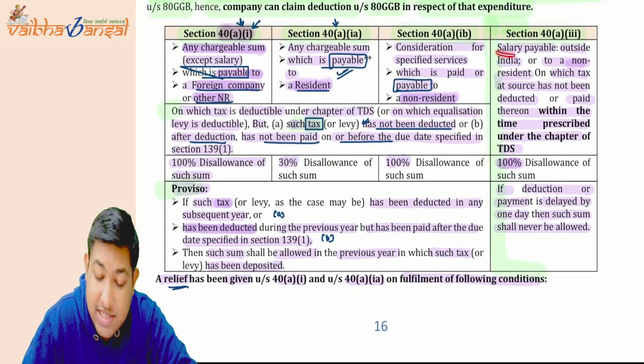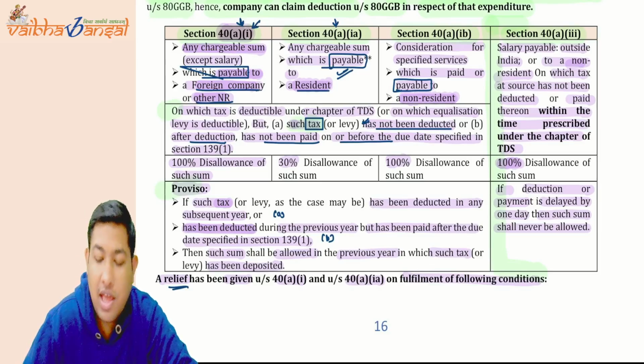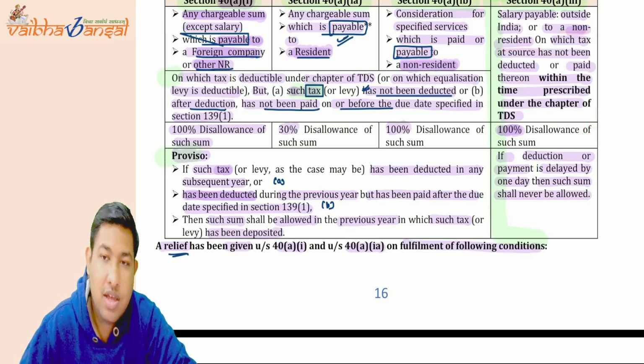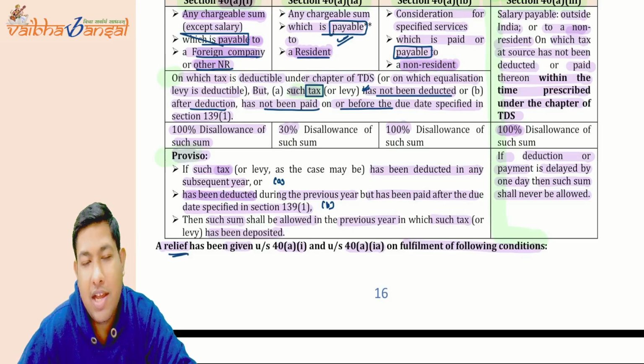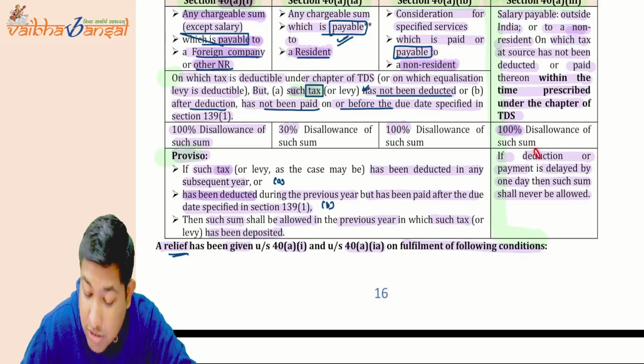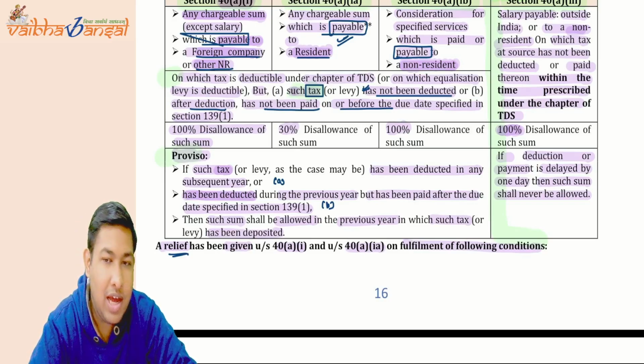But if there is a salary which is payable and you have not paid within the time prescribed in the TDS chapter, then the 100% disallowance will be applicable. Can I pay in the next year and take the deduction? No. For salary, no such provision is written. So if you have delayed even by 1 day, you cannot take the deduction ever in your life. I hope it is clear.